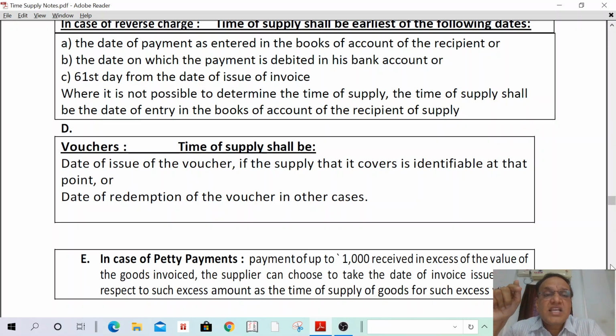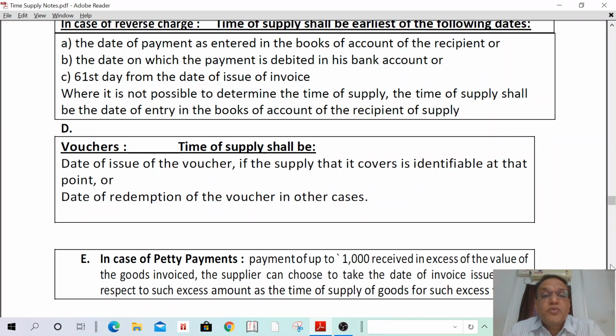But here, in case of supply of services under reverse charge, the time of supply shall be the date of payment entered in the books of accounts of the recipient, date on which the amount has been debited in the recipient's books of account, or 61 days instead of 31 days in supply of goods. Here for services it is the 61st day from the date of invoice.